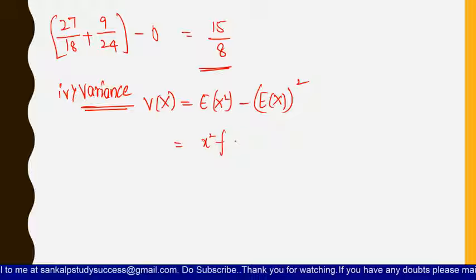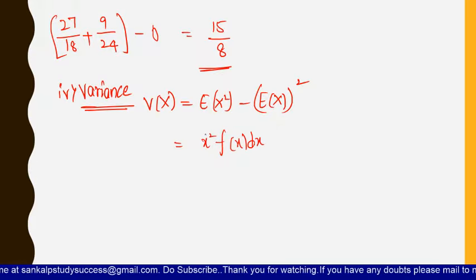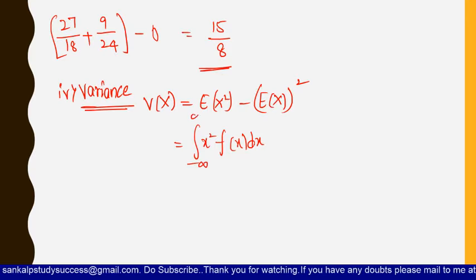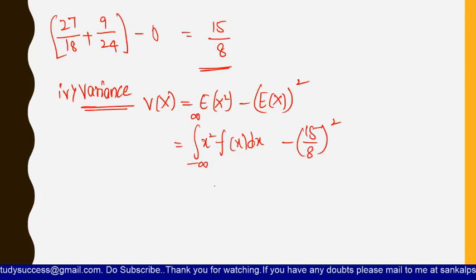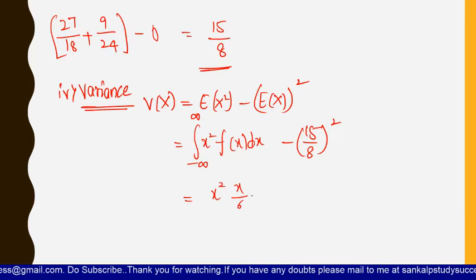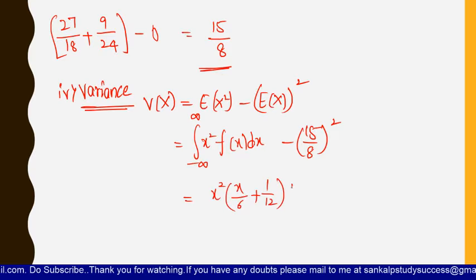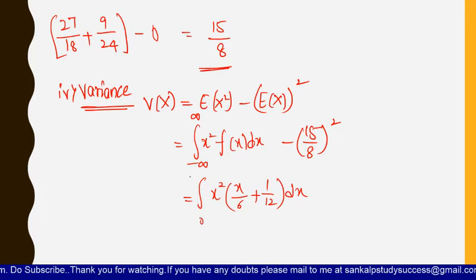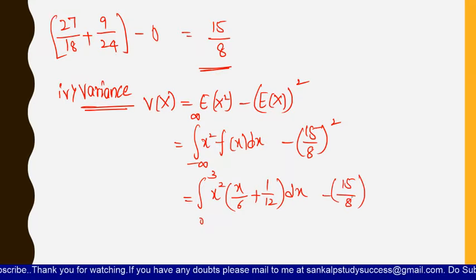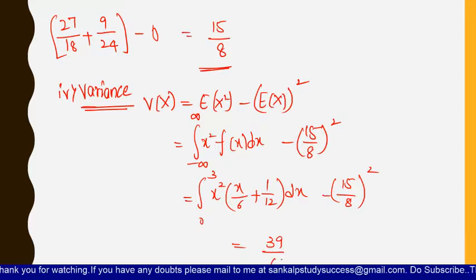E of x square is the integral of x square into f of x dx, minus 15 by 8 whole square. This is equal to the integral of x square into x by 6 plus 1 by 12 dx from 0 to 3. If you integrate it and substitute the limits, you will get the variance as 39 by 64.